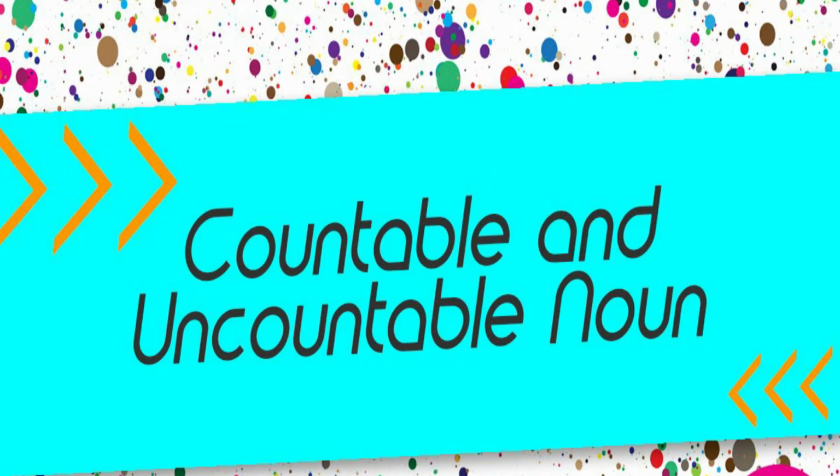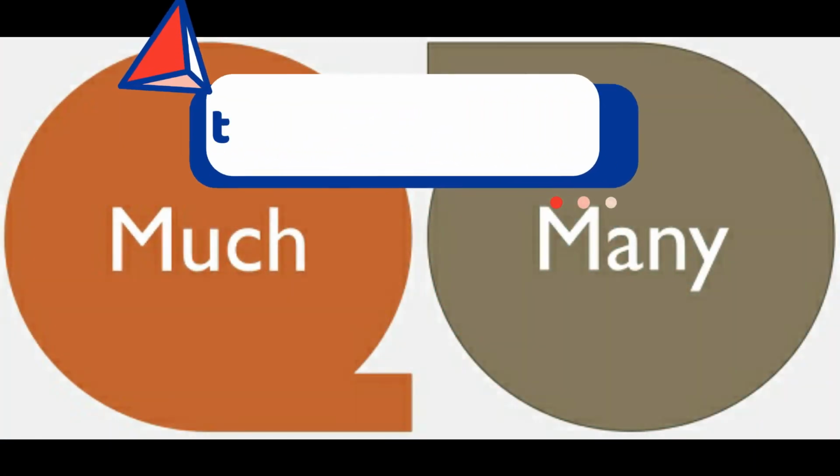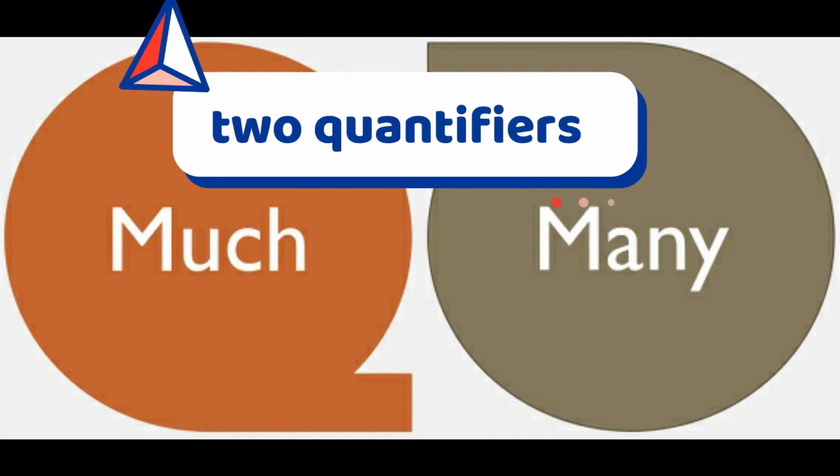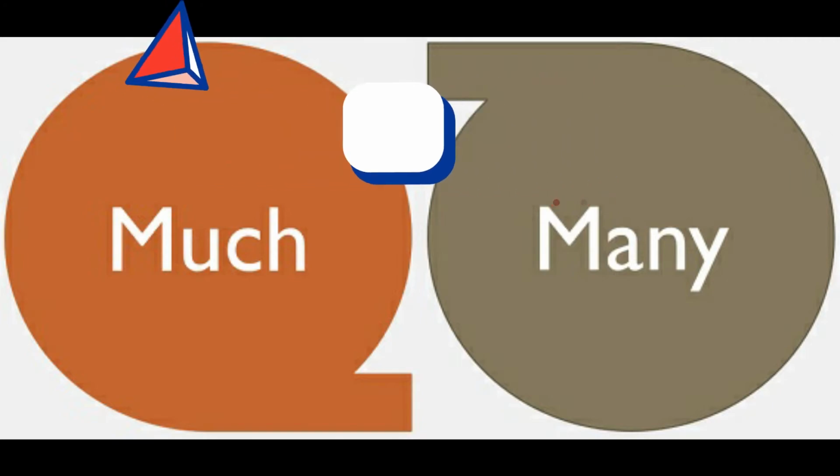Today's topic is about countable nouns and uncountable nouns. And we're going to talk about two quantifiers, and they are much and many. So let's start.